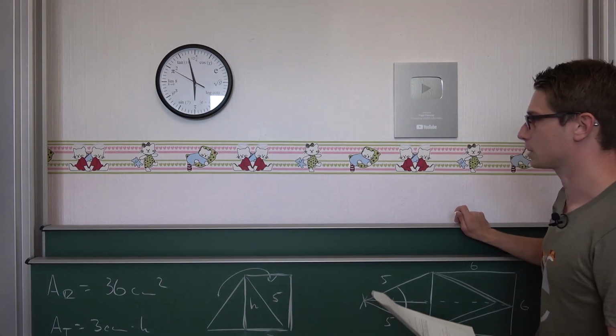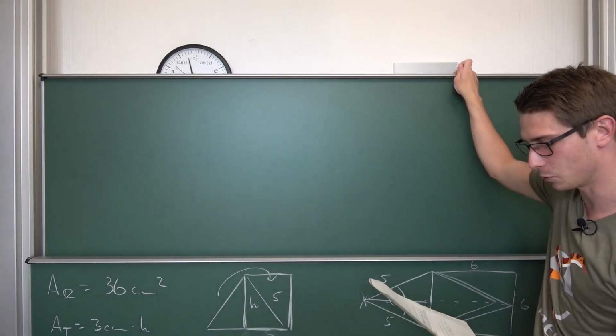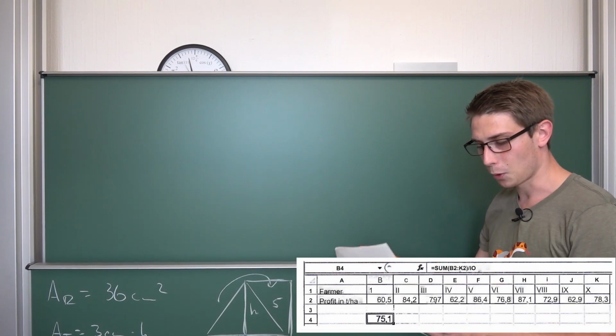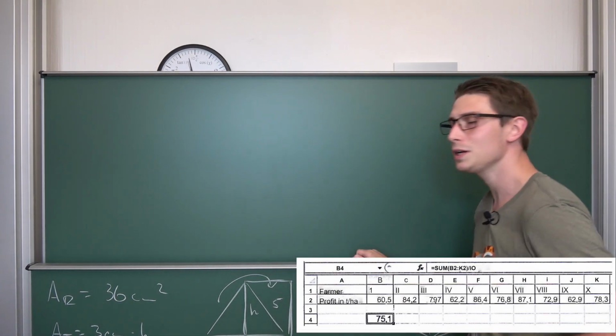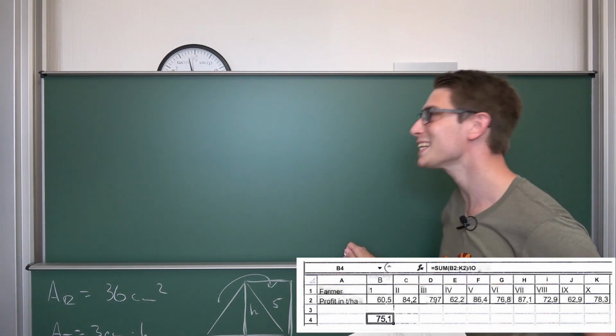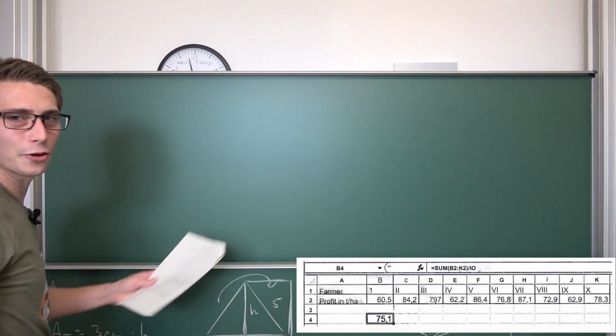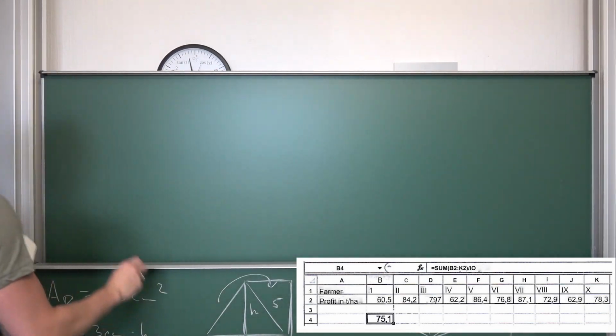Next up. Hello kitty catties. Nice to have you. I haven't seen you in a while. Gotta admit that. Plot the profits of the farmers 1, 2 and 3 into a bar chart. What a redundant exercise, seriously. I don't know why this is on the test, but yeah, it just is what it is.